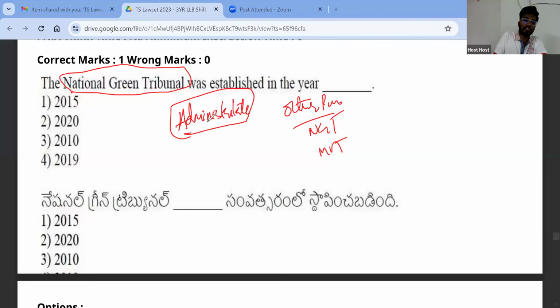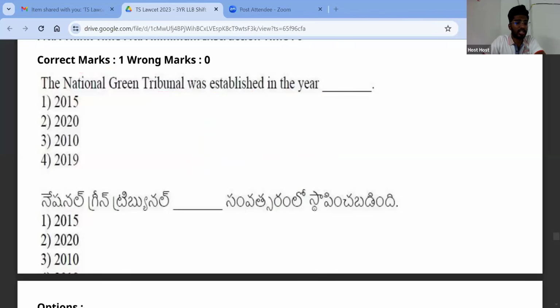What is an administrative tribunal? An administrative tribunal is a tribunal which deals with administrative matters. If a central government employee or state government employee has any problem, then they will go to this tribunal. In the central government, there is CAT, Central Administrative Tribunal. In the state, SAT, State Administrative Tribunal. Tribunals are courts which are established for a special purpose.